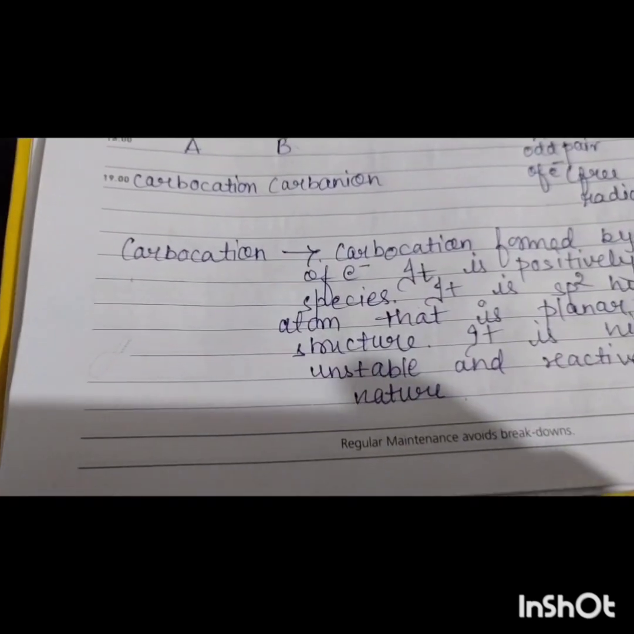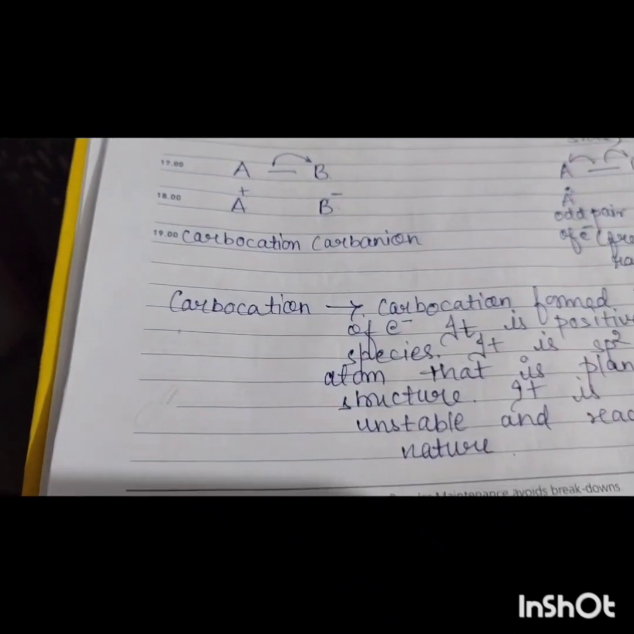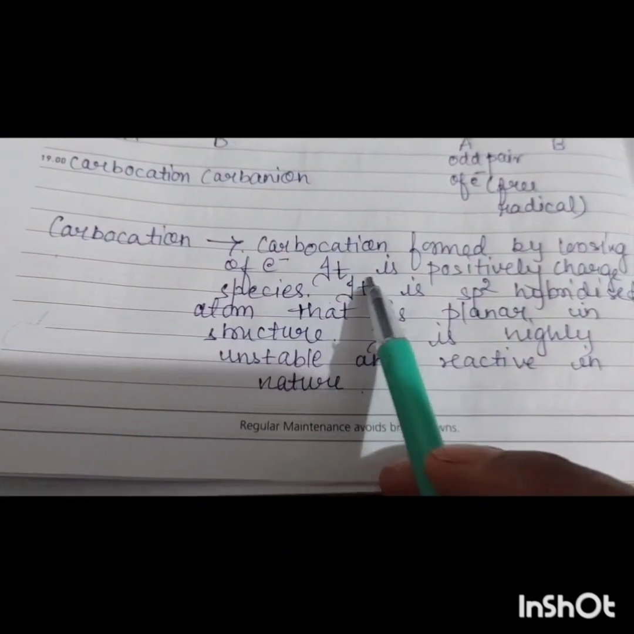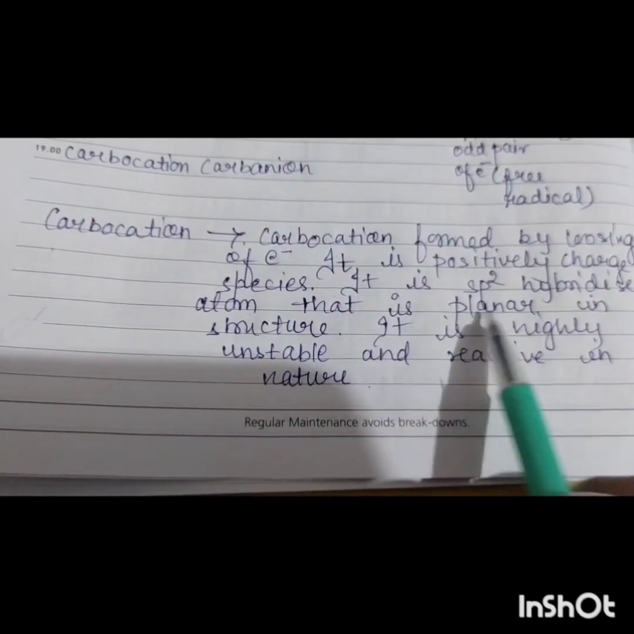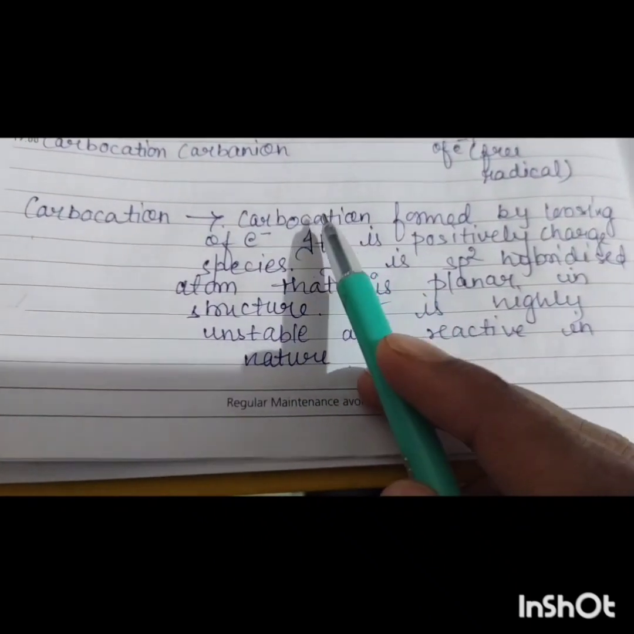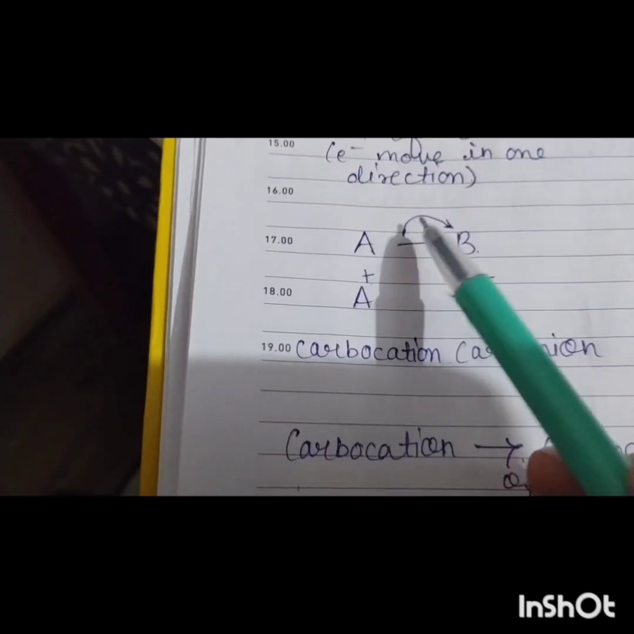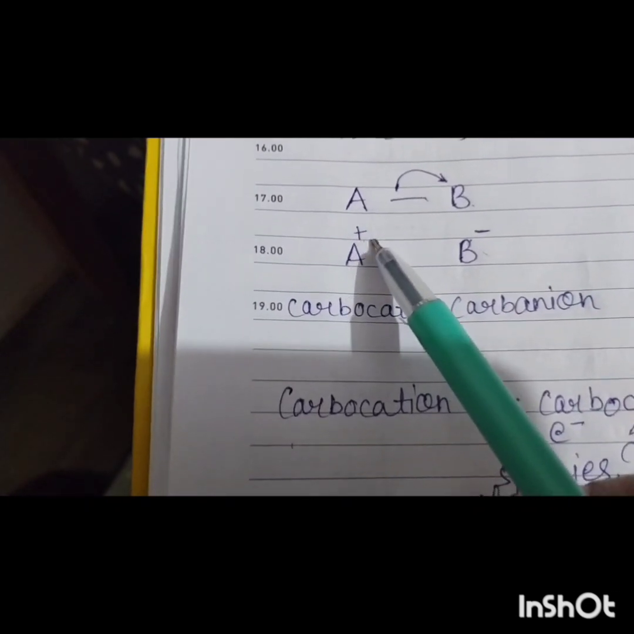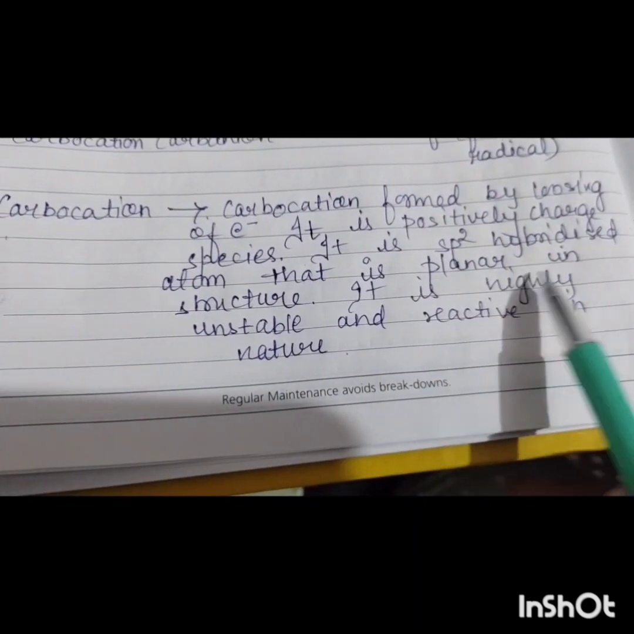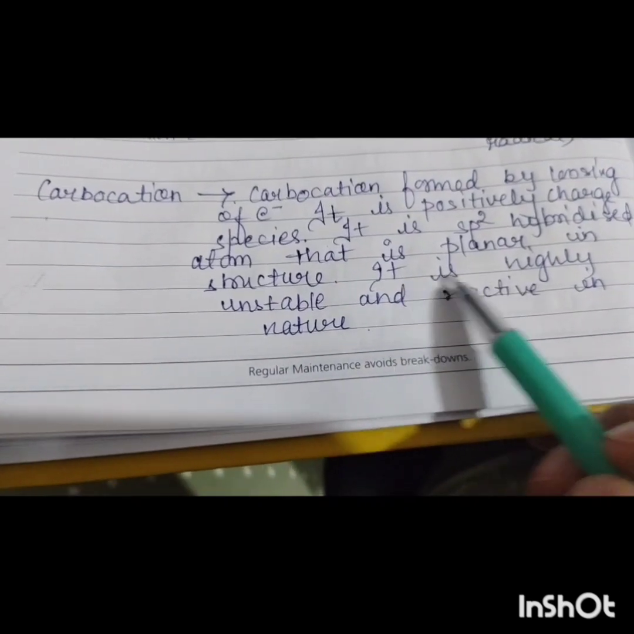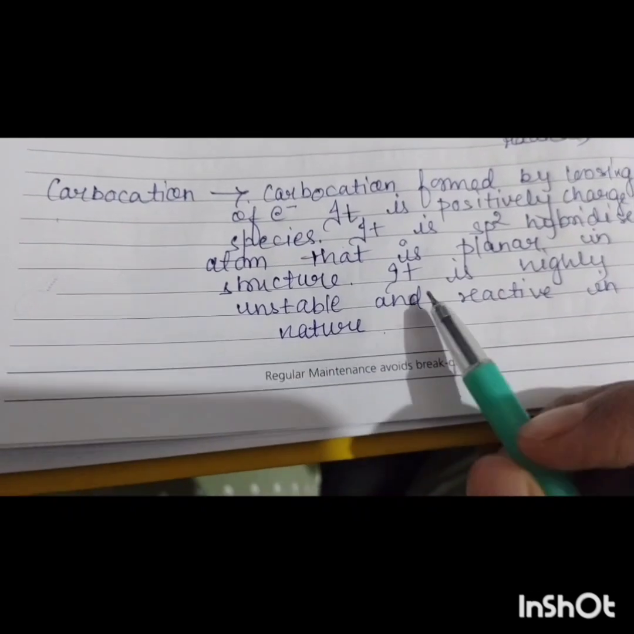Now moving to the next. What is a carbocation? A carbocation is formed by losing an electron. It is a positively charged species. It is an sp2 hybridized atom that is planar in structure. Here the electron is lost and it becomes positively charged. It is highly unstable and reactive in nature, very reactive and unstable.